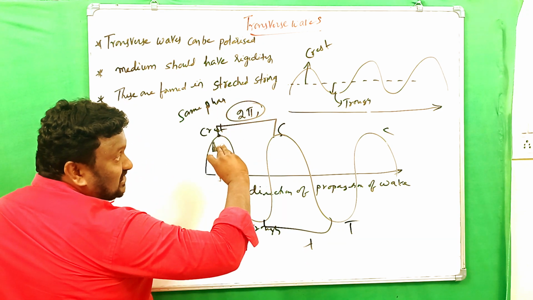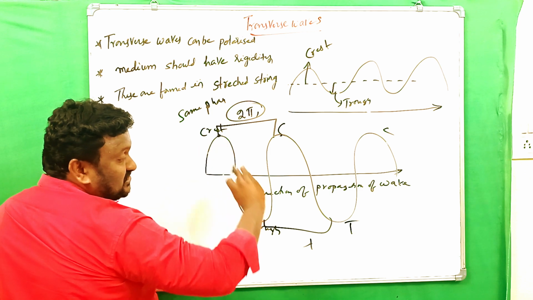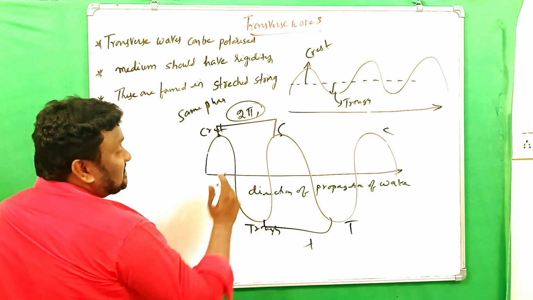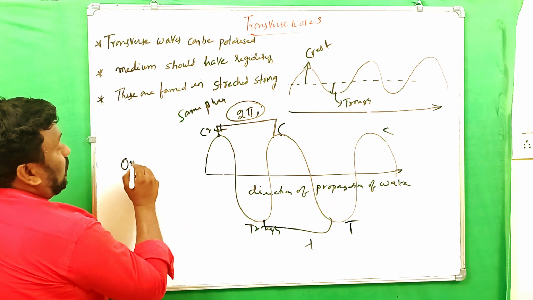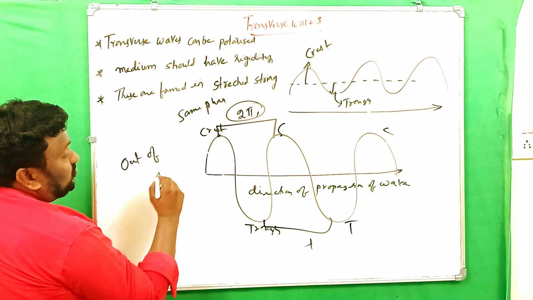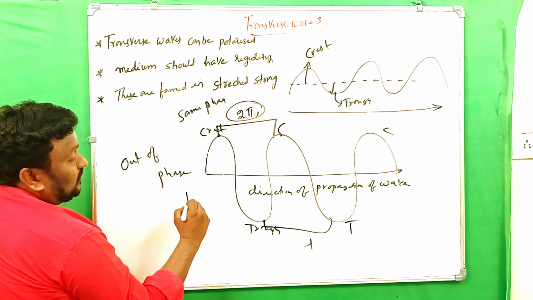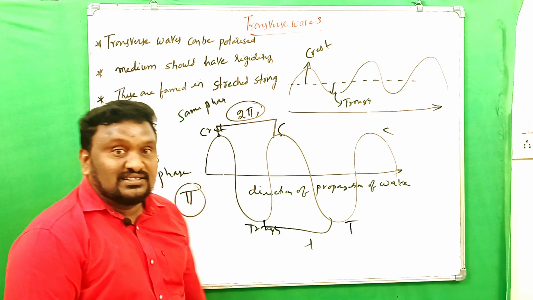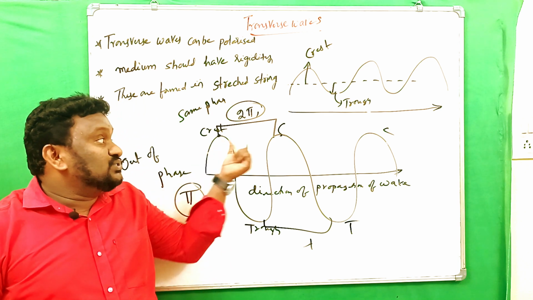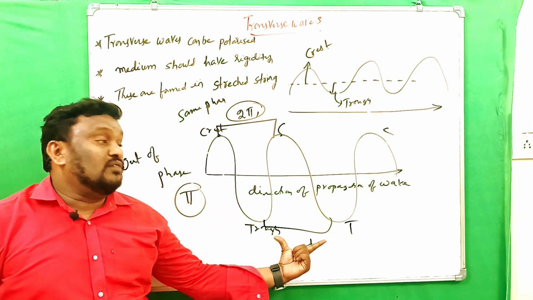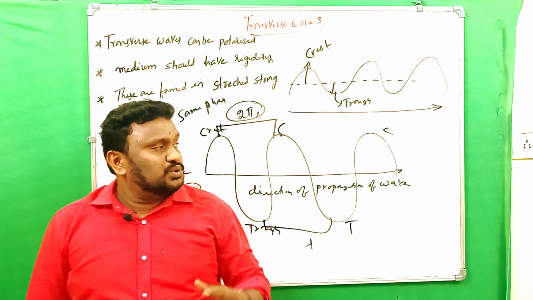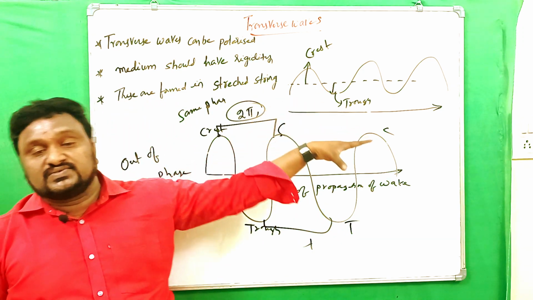The particles in a crest and a trough vibrate in opposite directions, so they are said to be out of phase. Then the phase difference is pi radians. And the distance between any two successive crests or troughs is the wavelength. So this is simply about transverse waves.